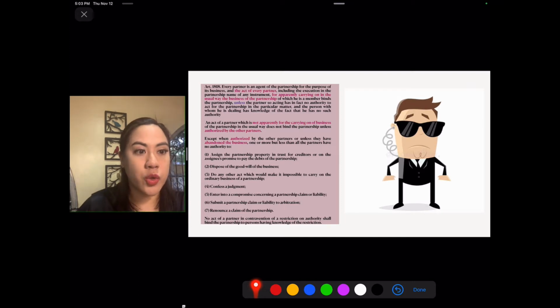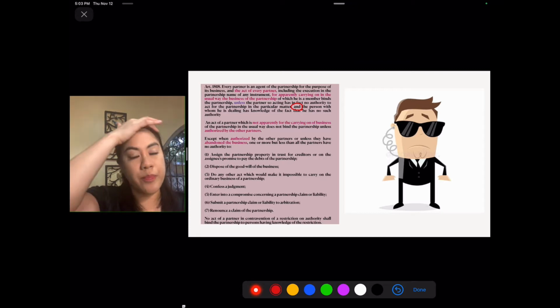And there are two requirements for this exception to apply. Aside from the fact that there is no authority, the person that this partner is dealing with, meaning the third person, must know that the partner has no authority. Now, in instances where the partner's acts are not for the carrying on of the business, the partnership will still be liable if that partner is so authorized.